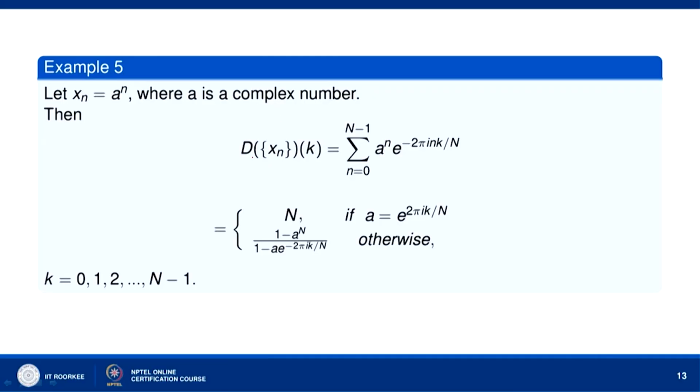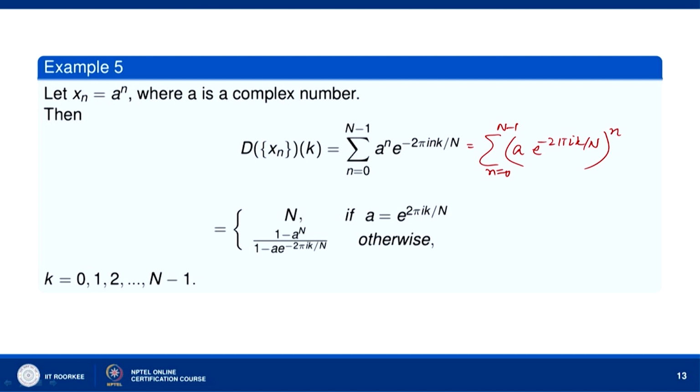Now, let us take another example. Suppose x_n is a^n, where a is a complex number. Then the discrete Fourier transform of the sequence x_n at k is given by the sum from n equals 0 to n minus 1 of a^n e^(-2πi nk/N), and this can be written as the sum of (a e^(-2πi k/N)) to the power n.